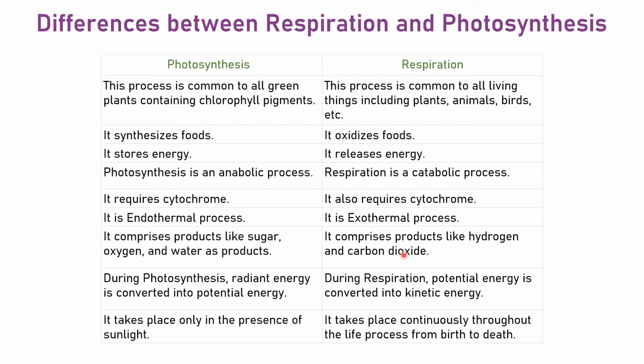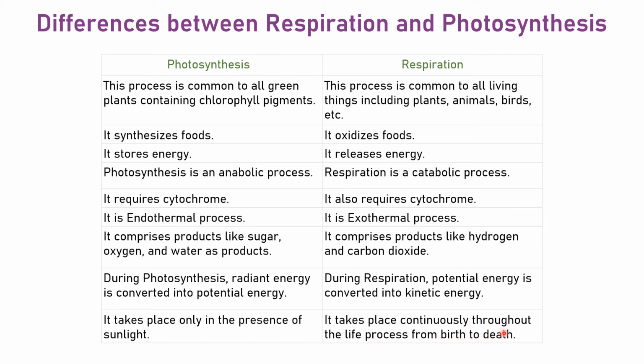Yes, we did this. During photosynthesis, radiant energy is converted into potential energy. During respiration, potential energy is converted into kinetic energy. Then it takes place only in the presence of sunlight, and respiration takes place continuously throughout the life process from birth to end.